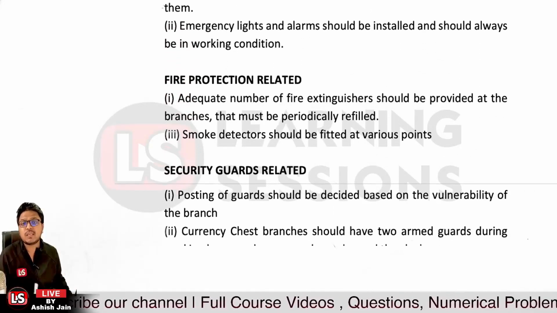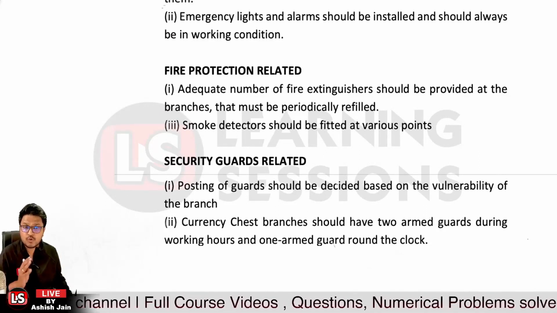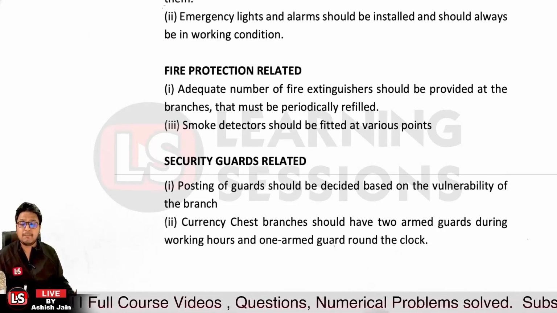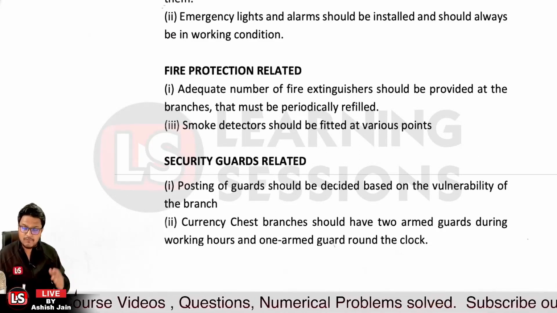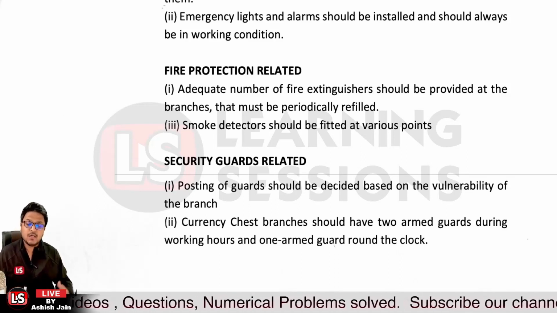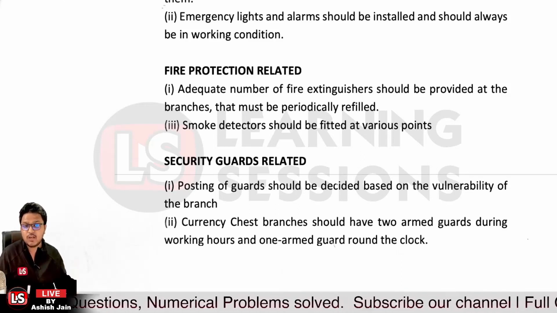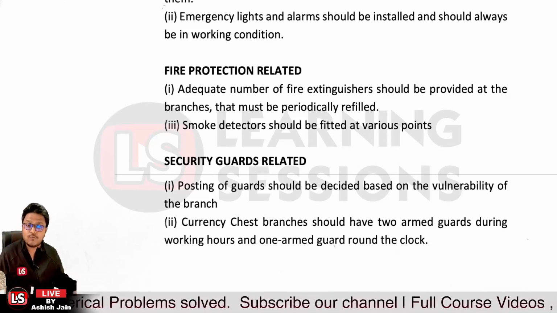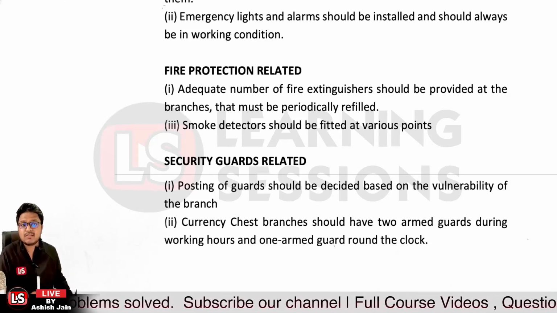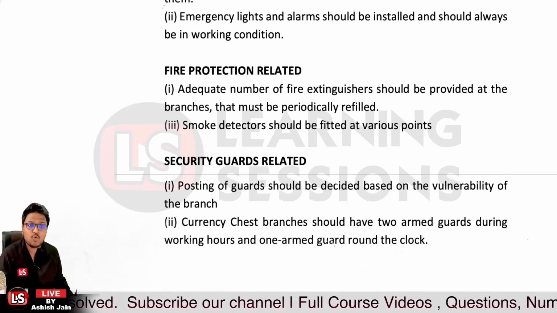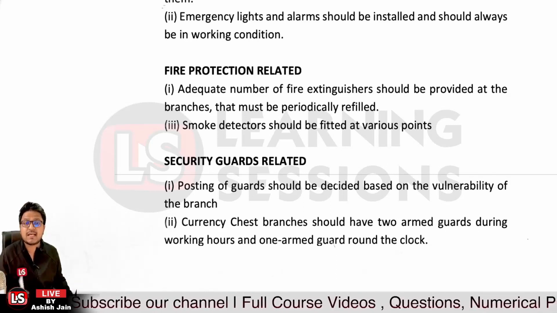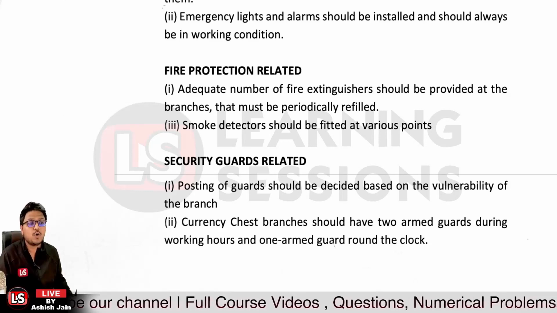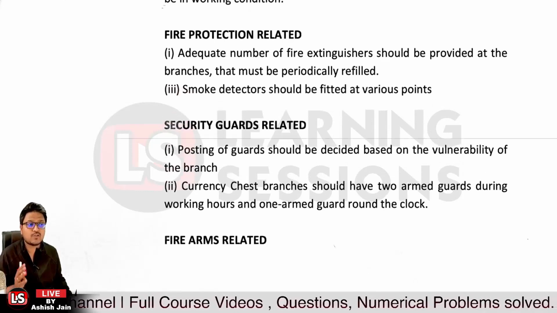And then it's related to security guards. The posting of security guards must be decided based upon the vulnerability of the branch. Now, if the branch is situated in a high risk location or area, there must be armed guards. Other than that, we can go for normal guards also. Currency chest branches must have at least 2 armed guards during working hours and 1 armed guard around the clock. So that's the criteria related to security guards.